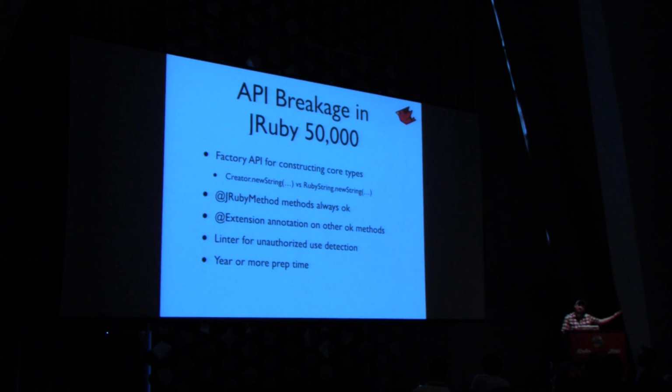And we obviously have to set this up at least a year in advance so that people can update all their native extensions for JRuby 9000, so that when JRuby 50,000 comes out, it'll work on both releases. So we have a plan.